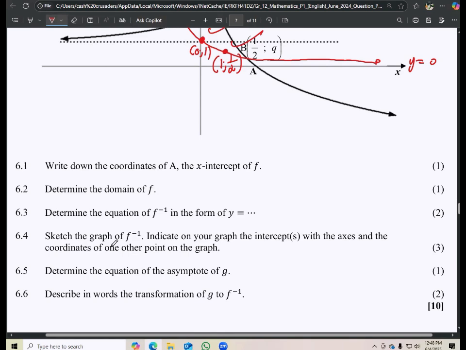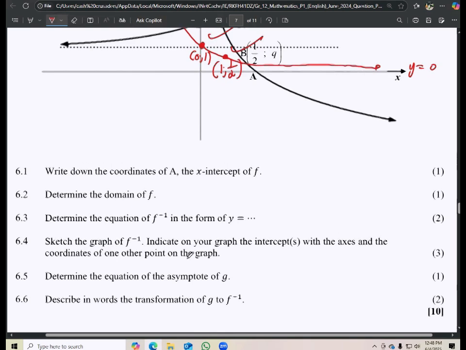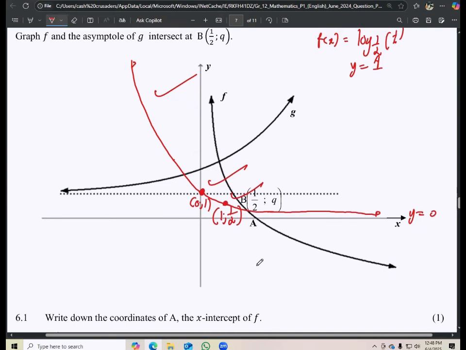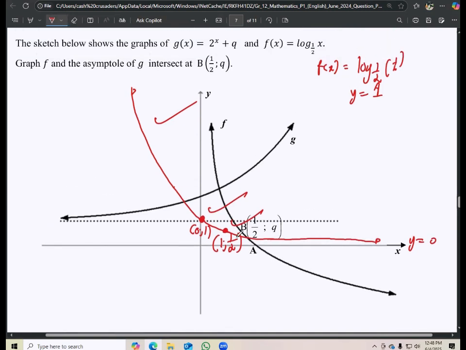Okay, now what are they saying? Determine the equation of the asymptote of G. So what is the equation of the asymptote there? Now we can see that we are given the equation there of G of X. So we say, what question is this one? 6.5.